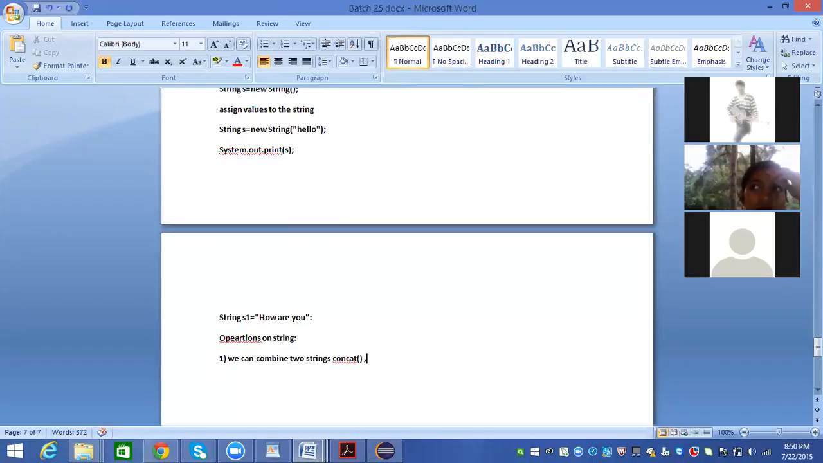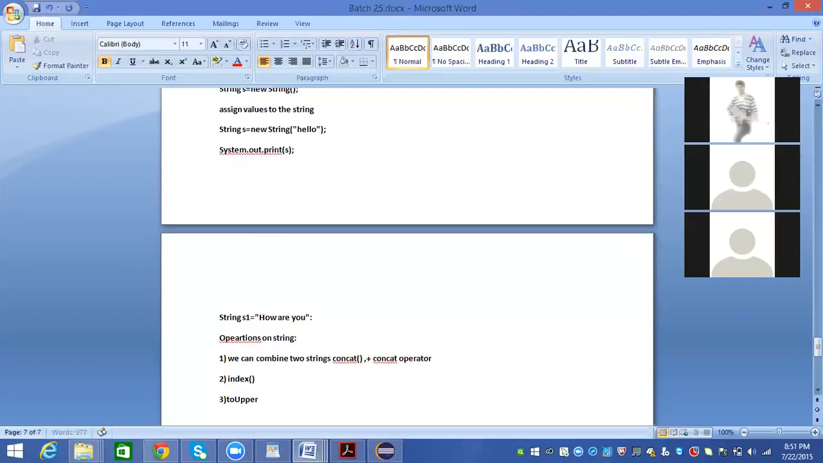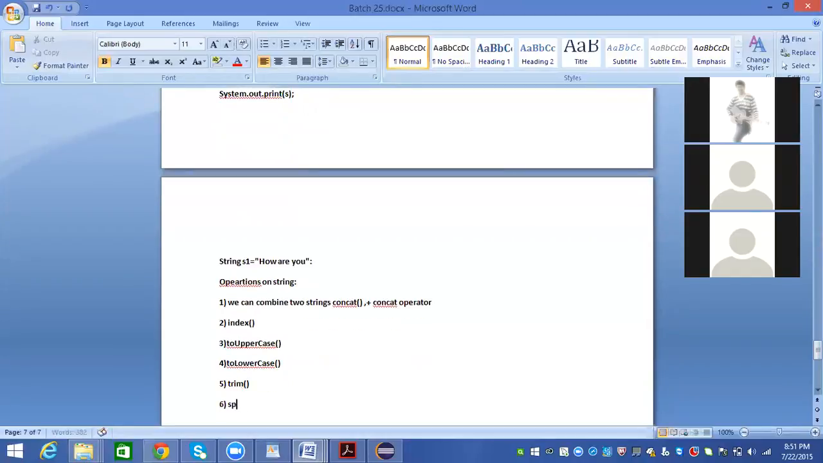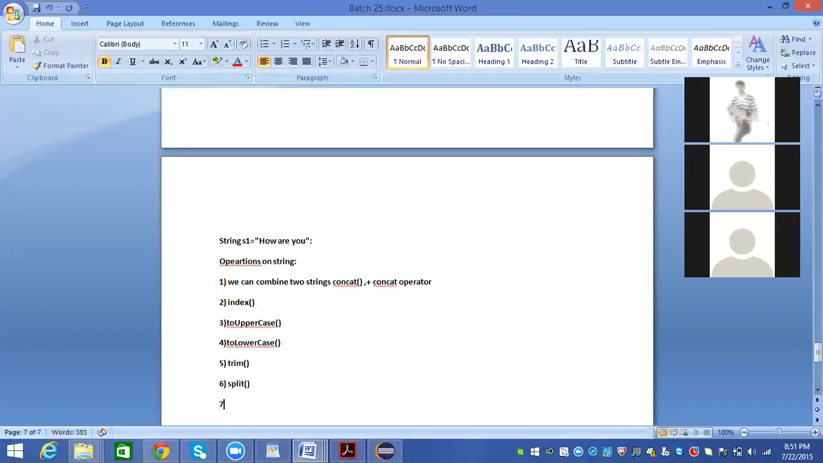Or you can use another operator called the plus operator, the concat operator. And we can print the index of a particular element. We have something like index, toUpperCase, toLowerCase, trim, split. There are different other methods that are available. Let's see how to work on each method.